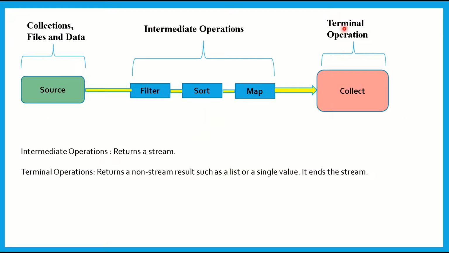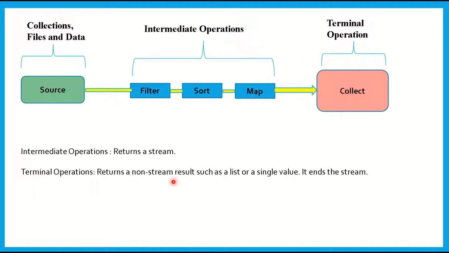Anything which stops the stream is a terminal operation. So an intermediate operation returns a stream. Remember this, a very important concept. Whenever you have a stream open and you perform certain intermediate operations, after performing all the intermediate operations, it is still a stream.